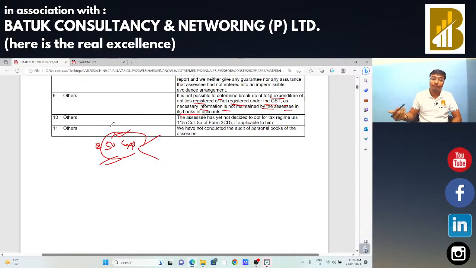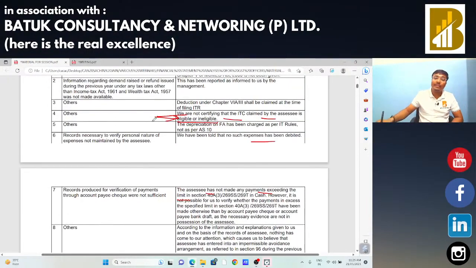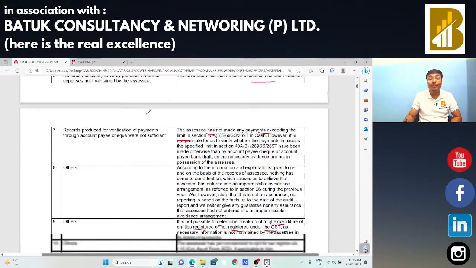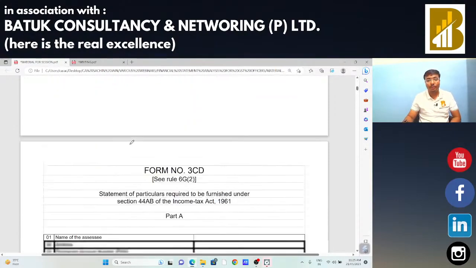Okay sir, so two points are there in this case. One is related to eligibility and ineligibility of input tax credit. Another point is expenditure. So both points are very much relevant for us. And now we need to do the analysis of financial statement accordingly. Okay, sir. Now, next point.